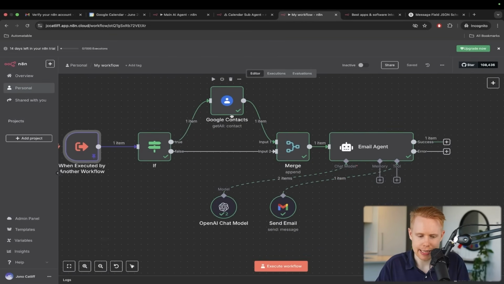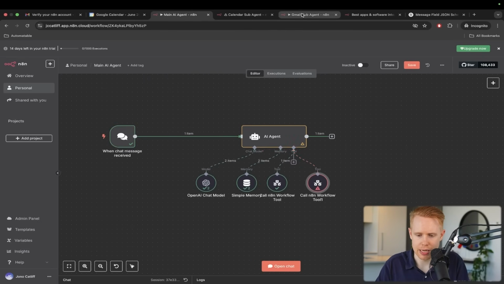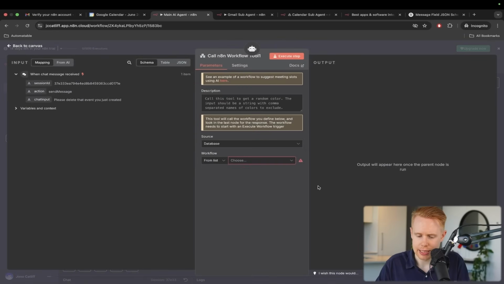And now we could connect this in. I'm going to title this Gmail subagent. Okay. And we'll go ahead and connect this into the main AI agent here. So again, we have this secondary n8n workflow tool, and this will be call this tool to deal with anything related to Gmail.